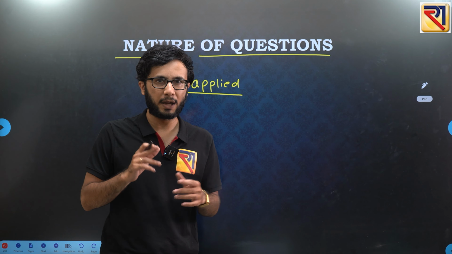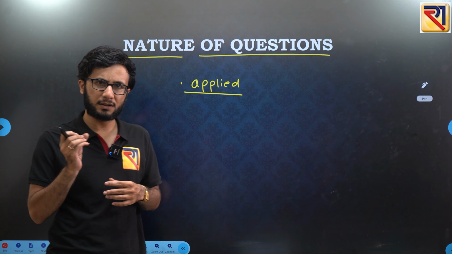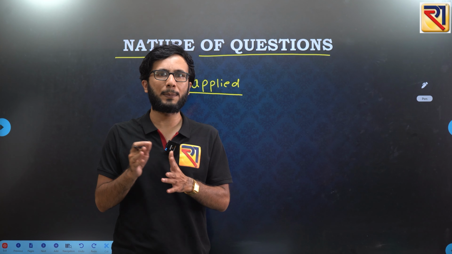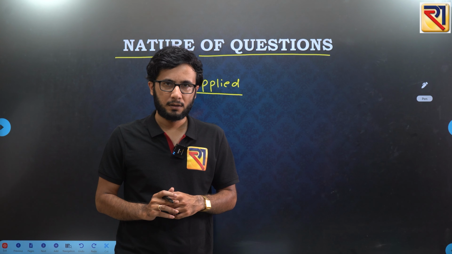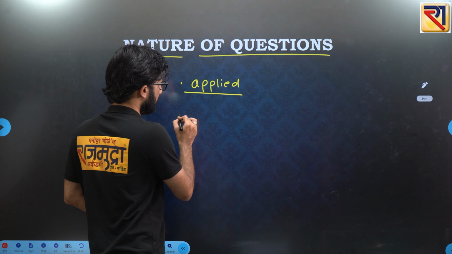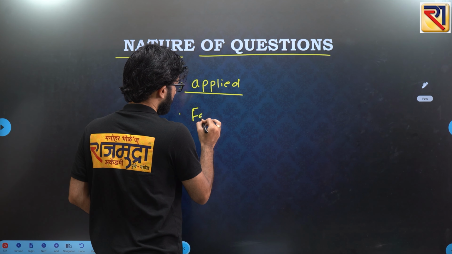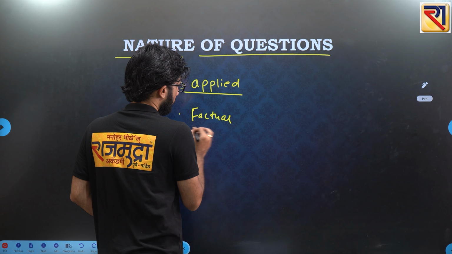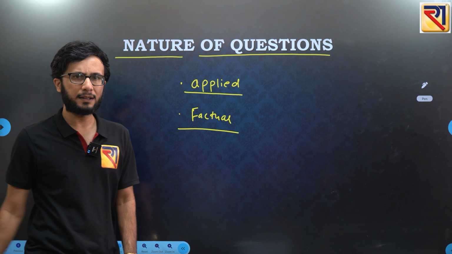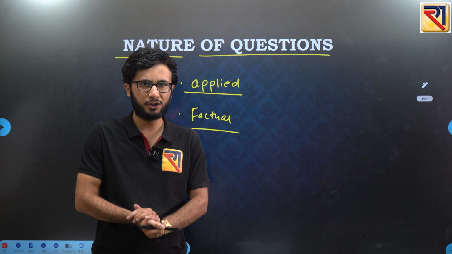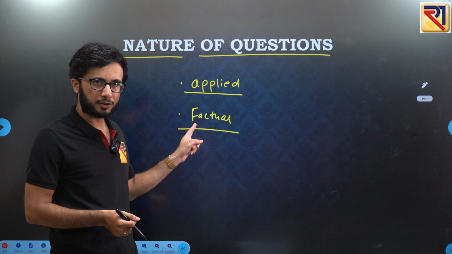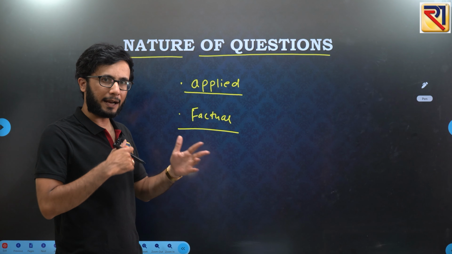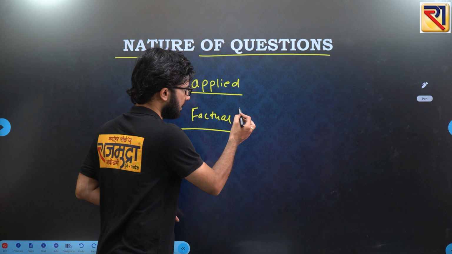If they are asking you 14 to 15 questions, at least 3 to 4 questions they are asking in an applied way, like what is the reason behind any particular thing? Because there is also the other type of questions, completely factual questions. These questions will again be present in the exam. Everyone will solve these questions, right? So you should also solve those questions. Applied questions are the add-on thing, but factual questions will be there.